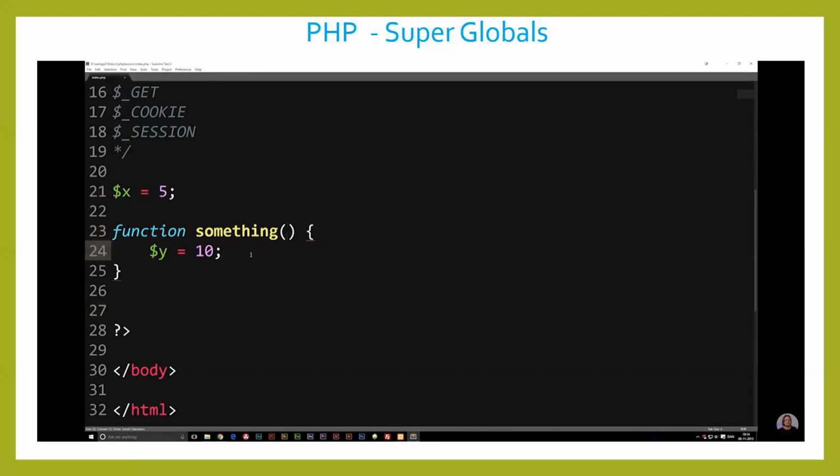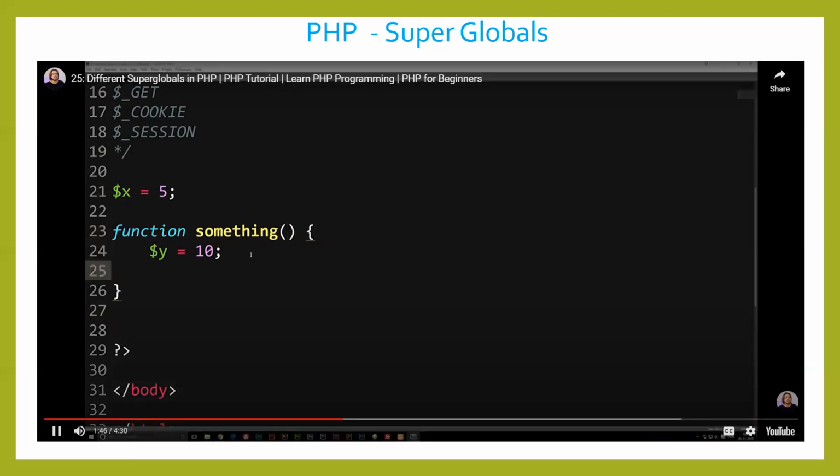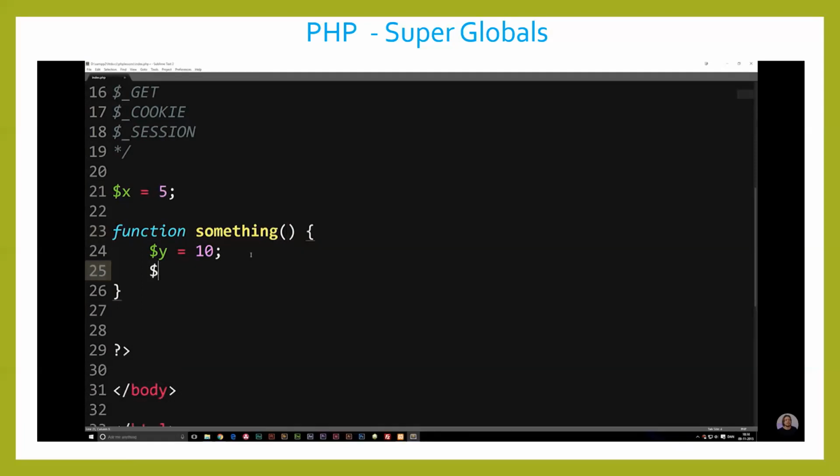Instead, we can go inside the function and use globals, with an s behind it, brackets, quotes or single quotes, doesn't really matter. And then you write the name of the actual variable you want to use inside this function.